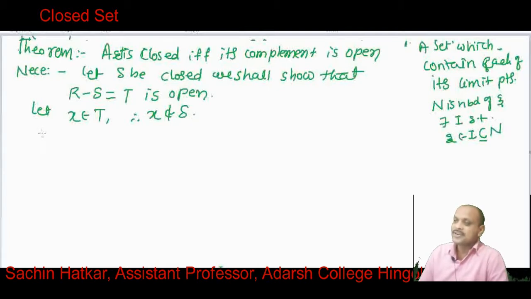Again, what is S? S is closed, so S contains all its limit points.